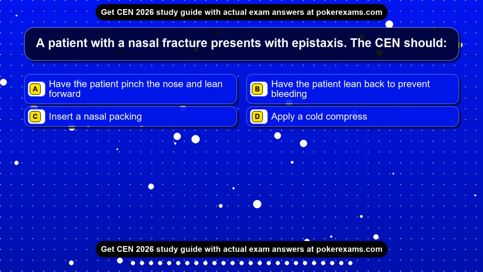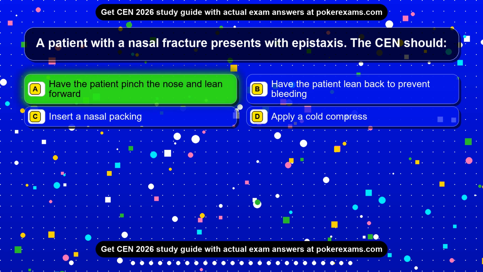Question 15. A patient with a nasal fracture presents with epistaxis. The CEN should: Option A. Have the patient pinch the nose and lean forward. Option B. Have the patient lean back to prevent bleeding. Option C. Insert a nasal packing. Option D. Apply a cold compress. The correct answer is option A.